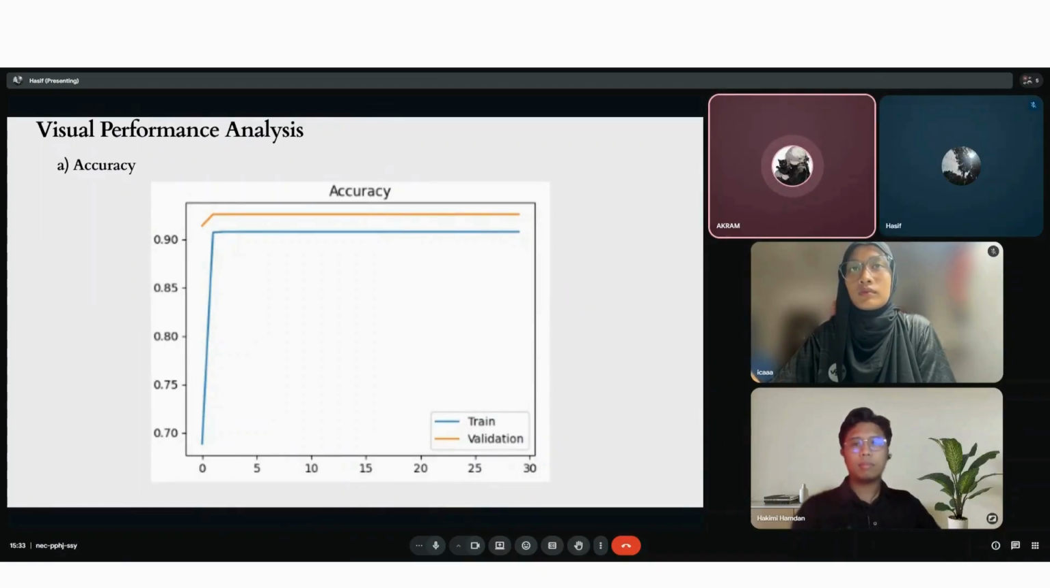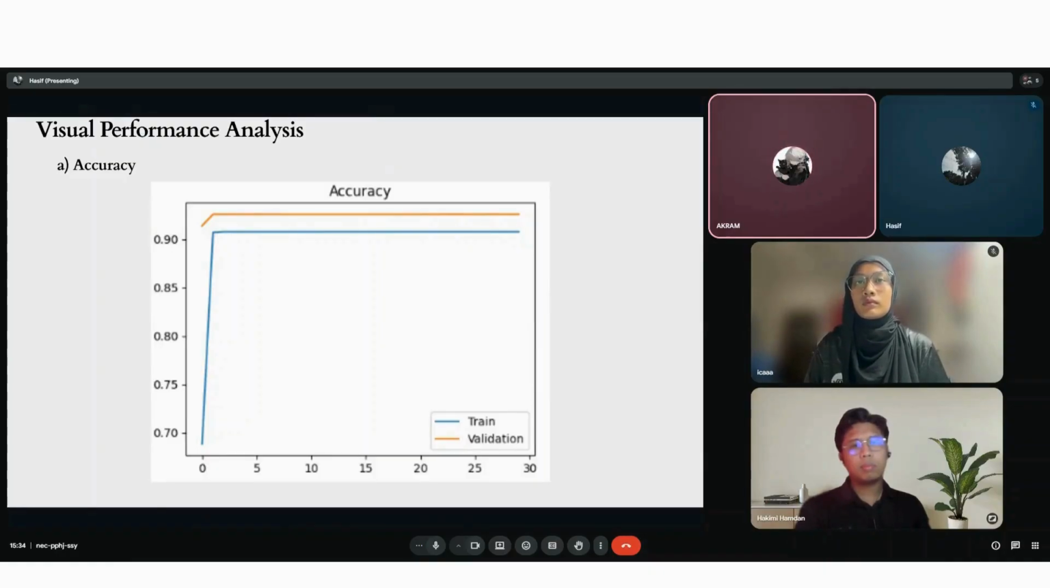So this graph shows the training and validation accuracy across the epochs. We can see that the accuracy increases very quickly in the first few epochs and then stabilizes. The training accuracy is around 90 to 91%, while the validation accuracy is slightly higher at around 92 to 93%. So because both lines are close to each other, this indicates that the model generalizes well and does not suffer